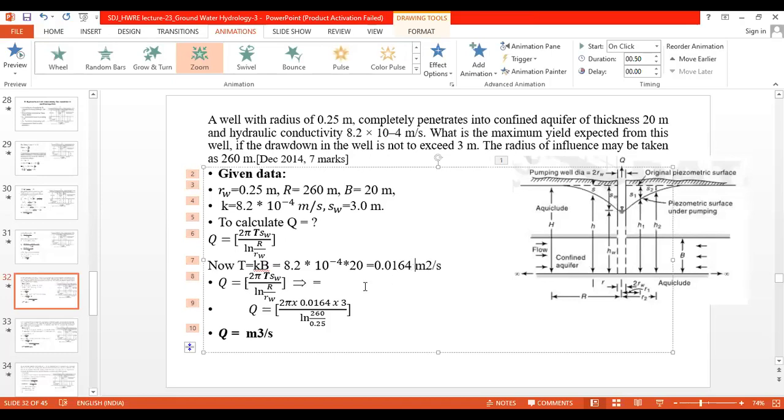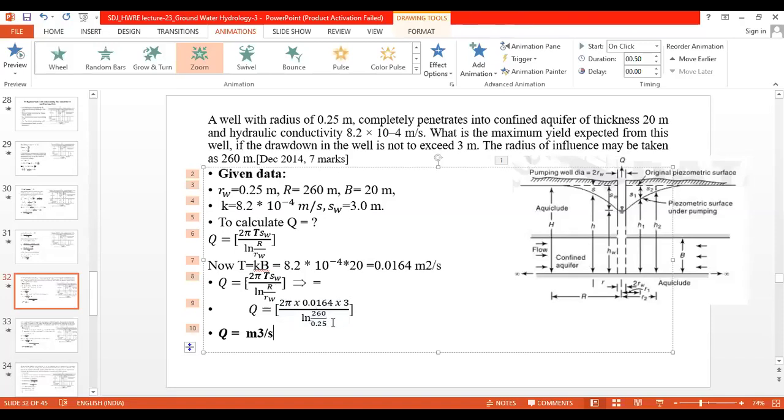Then now put up the values. So Q is equal to 2 pi T SW upon ln R by RW, which implies 2 into pi into T as 0.0164 into SW, the drawdown in the well, is 3, upon ln of capital R, which is 260, upon RW as 0.25.